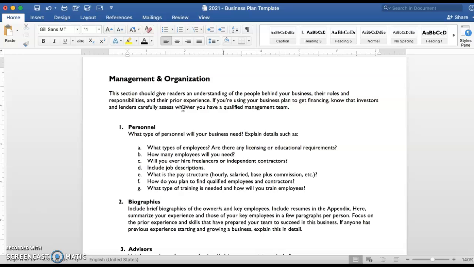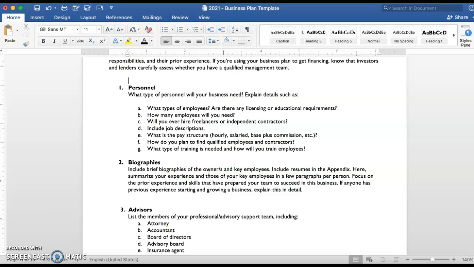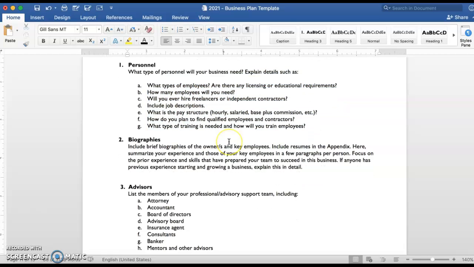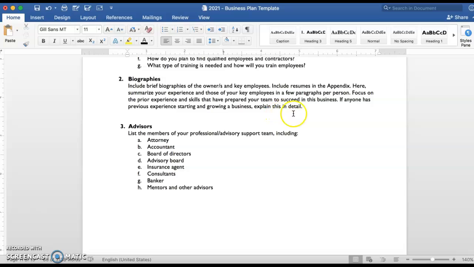You have already done this. It was part of the assignments where we had to actually answer all of these questions. If you need more material, answer some of these questions. It will lead you into actually developing a well balanced business plan. Then you're going to delete all of this, leaving the word personnel, and paste your information in there. And then for biographies, you should have a biography in here for each owner.